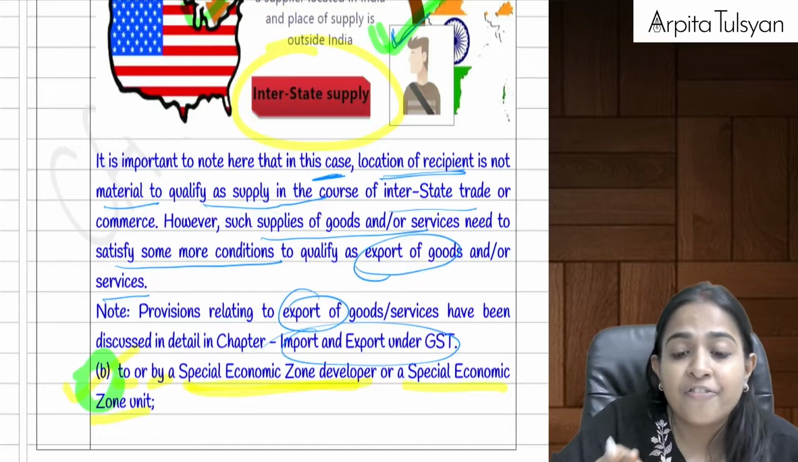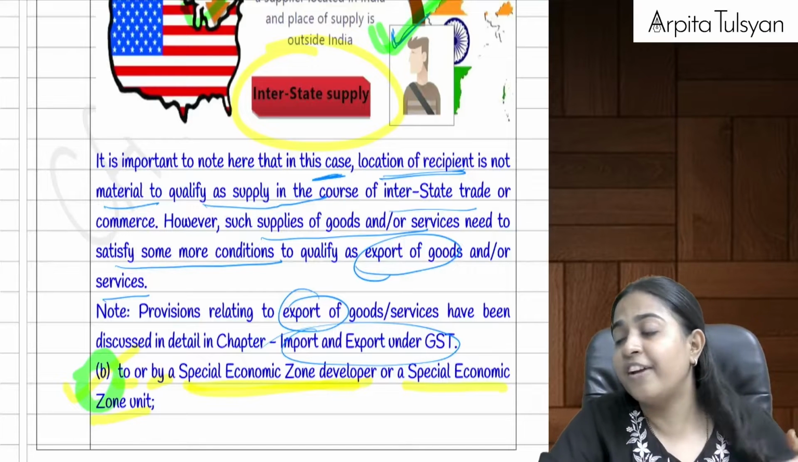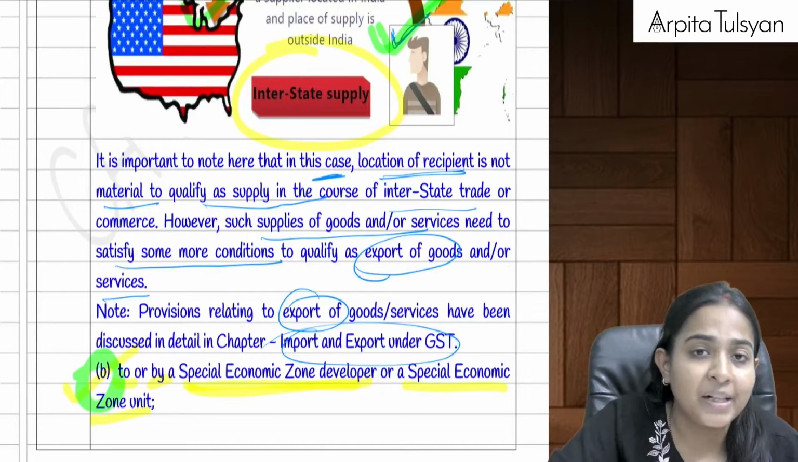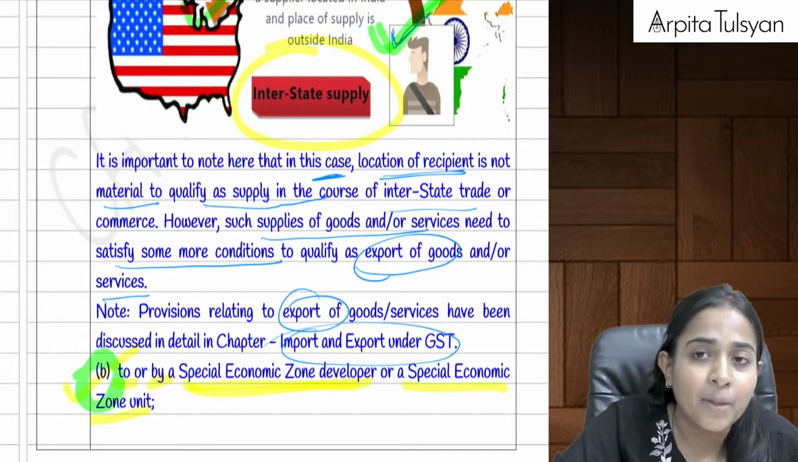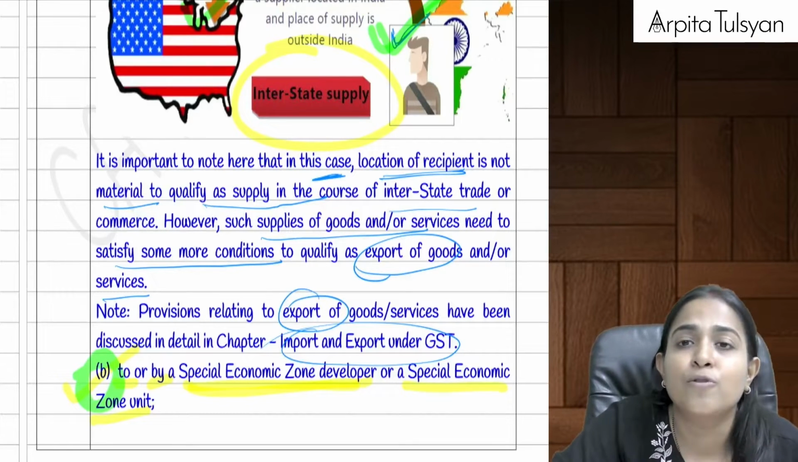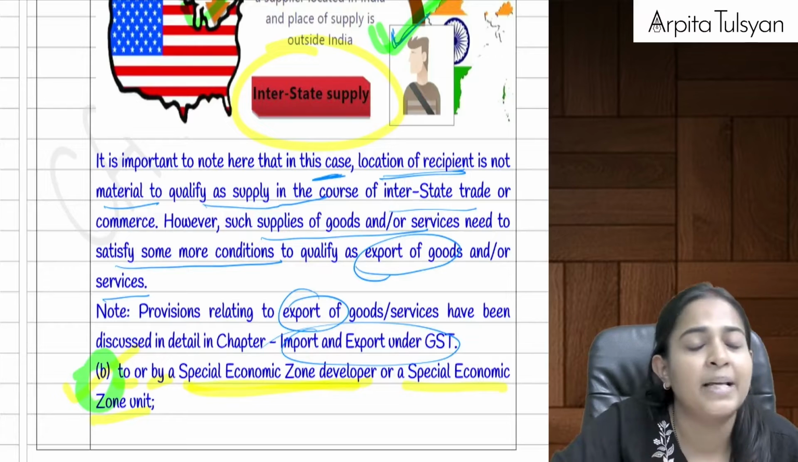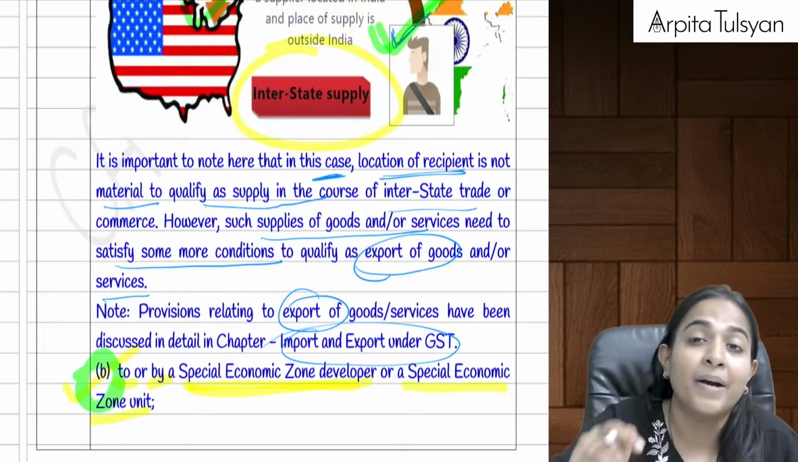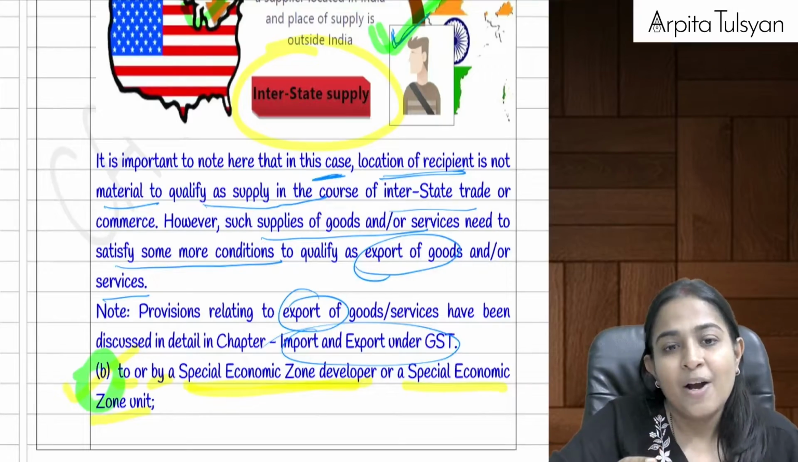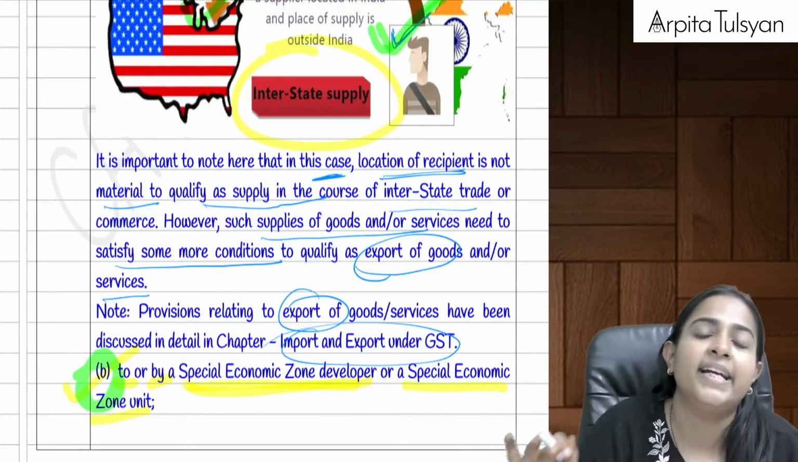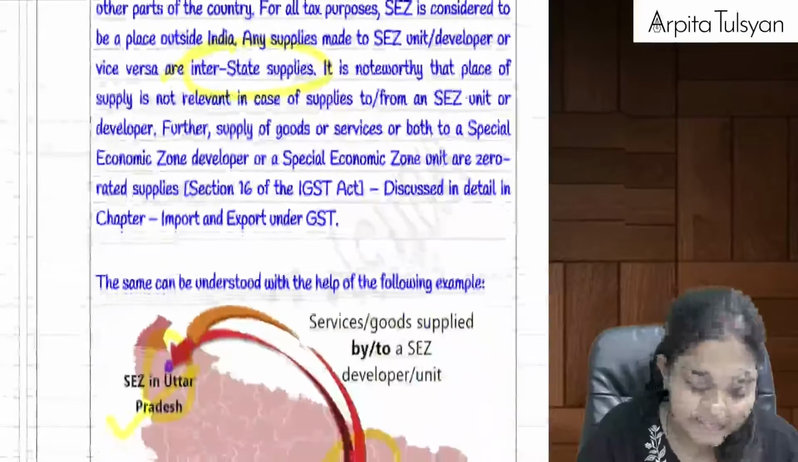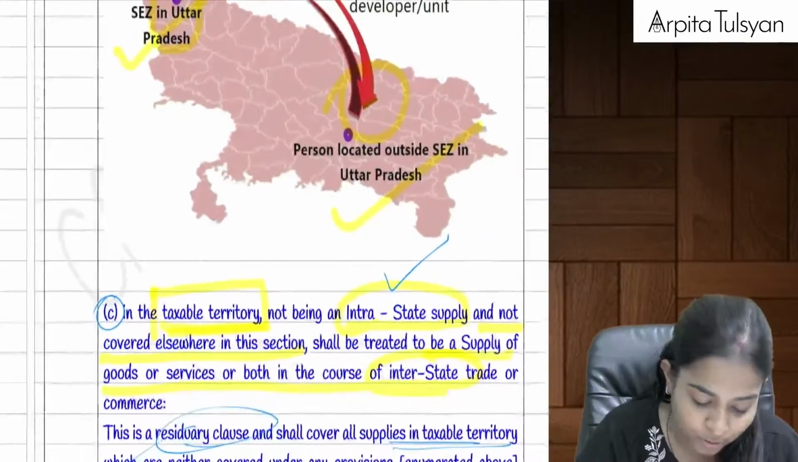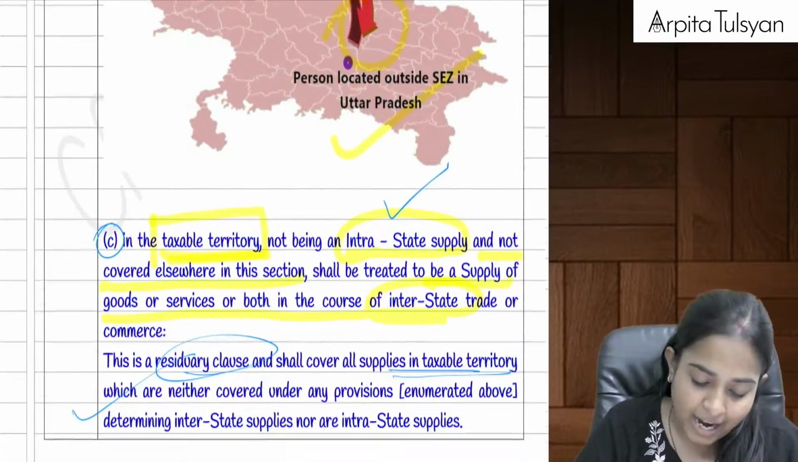You will face confusion if they have given you an example that you are situated in Mumbai, Maharashtra, SEZ is also situated in Mumbai, Maharashtra, and you are giving them supply of goods or services. Doesn't matter. Even if it is Maharashtra, but you are giving it to SEZ, SEZ is considered as outside India. So this will be considered as interstate supply, and therefore IGST is going to be applicable. Are you clear with this?